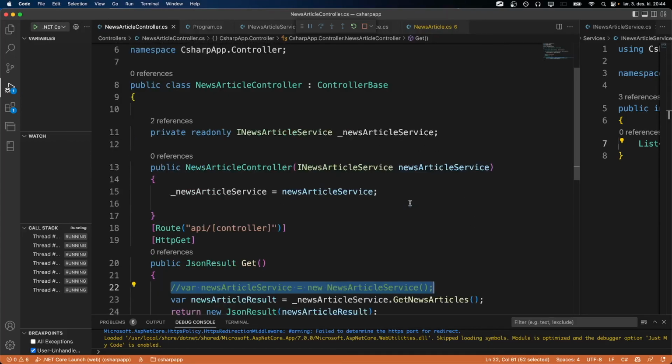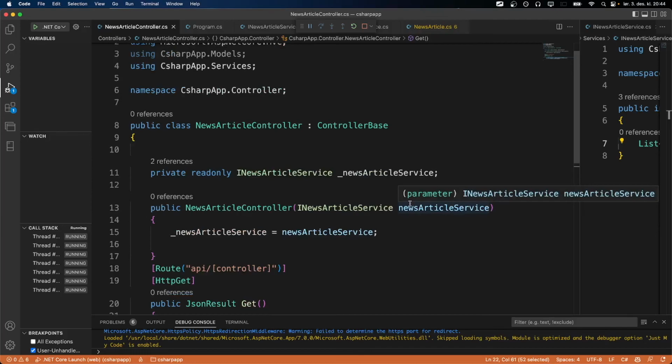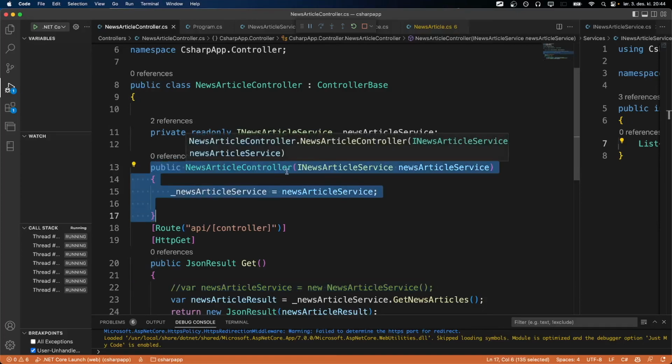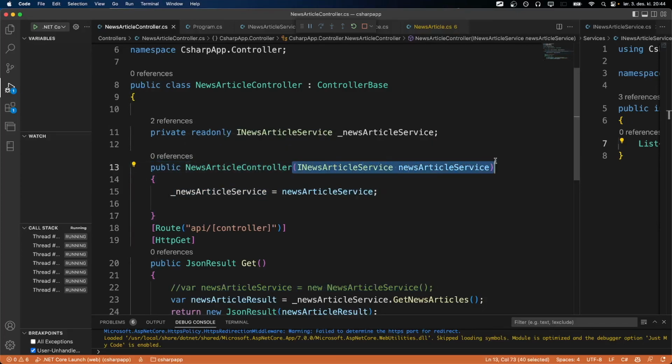So it kind of looks somewhat magical in some ways, but when you now know the underlying structure is basically a dependency container which has a mapping towards the correct service and the correct interface, it's not that advanced after all. And that's why we can just use constructor magic and say INewsArticleService, and then get this service, because whenever we run the program, this is actually initiated because it's coming from the container.